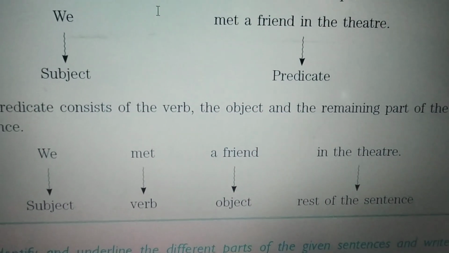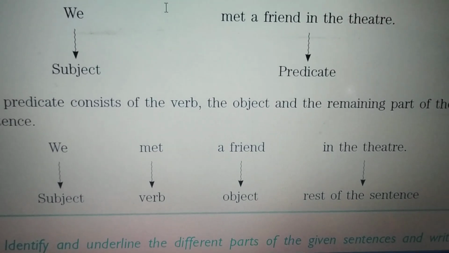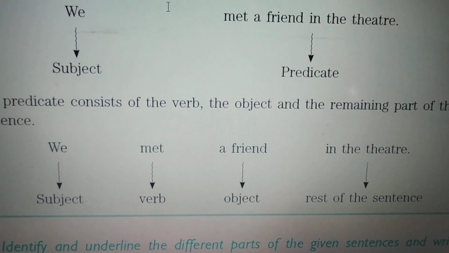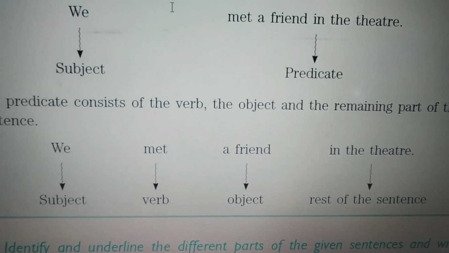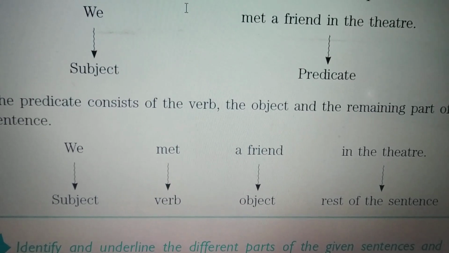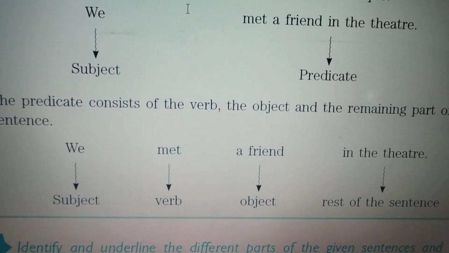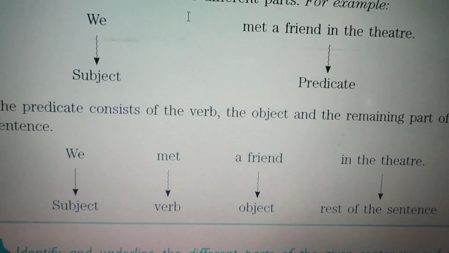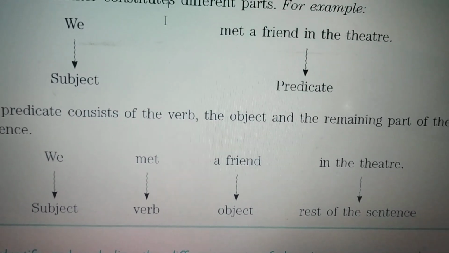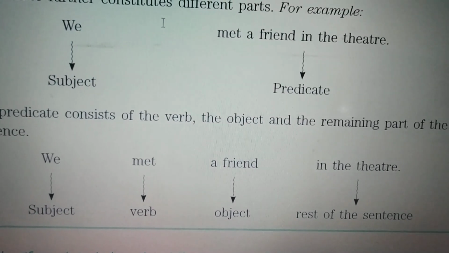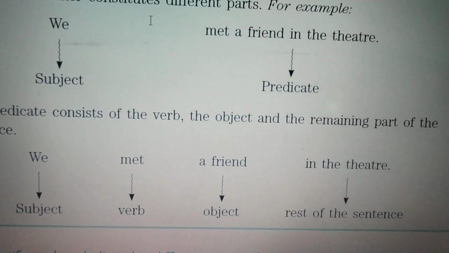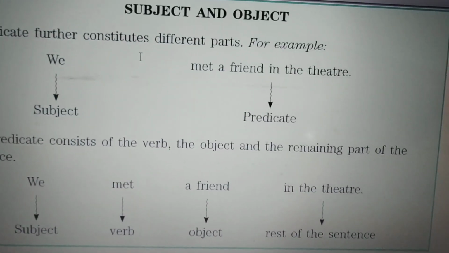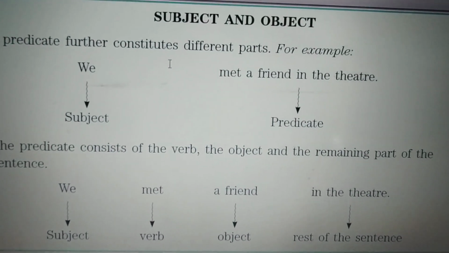So in a sentence we have two parts, subject and the predicate, and in the predicate we have three parts: a verb, an object and the rest of the sentence. The subject is the one who is doing the work, and the verb is the doing word that you will easily come to know, and the object is the one for whom the doer is doing the work, for which the work is being done in the sentence, and the rest of the sentence is the remaining part of a sentence. Okay. Now let's see these sentences.